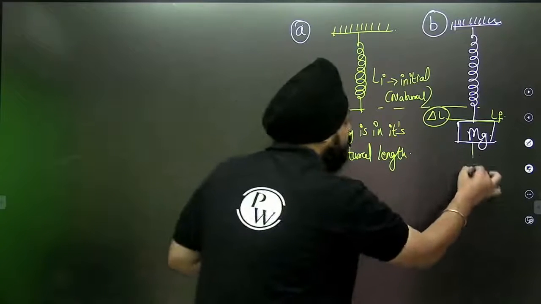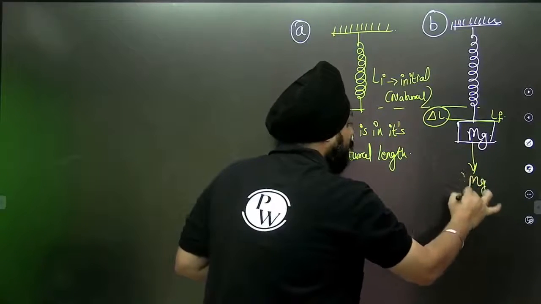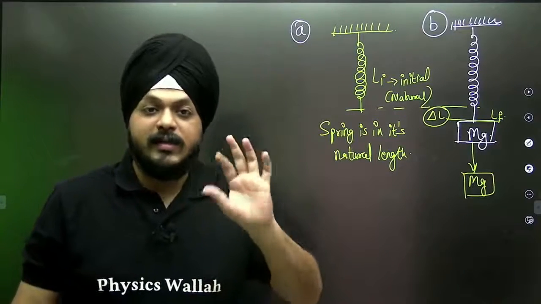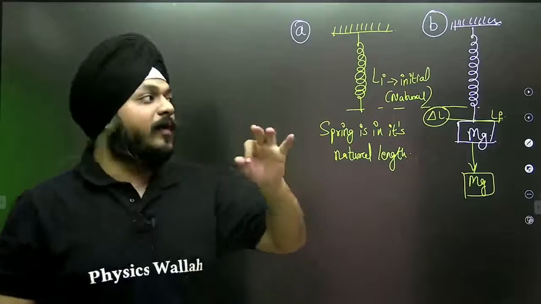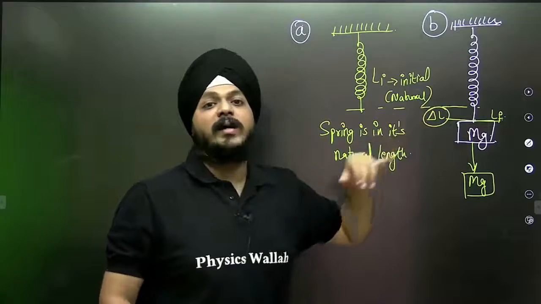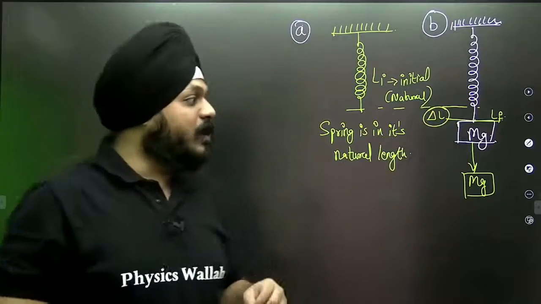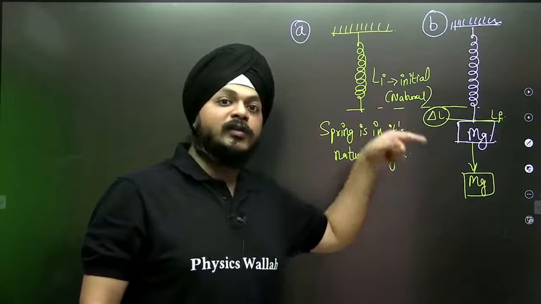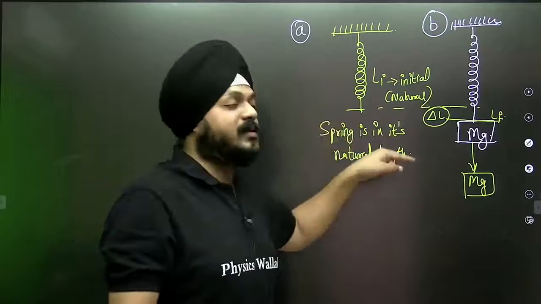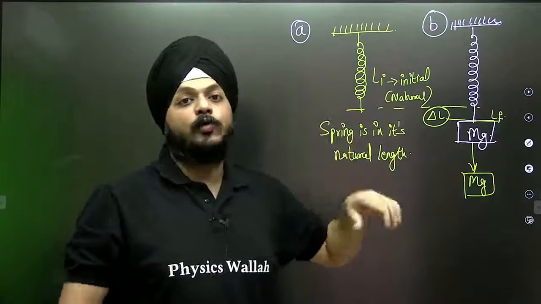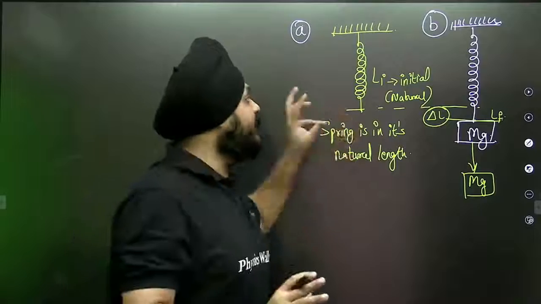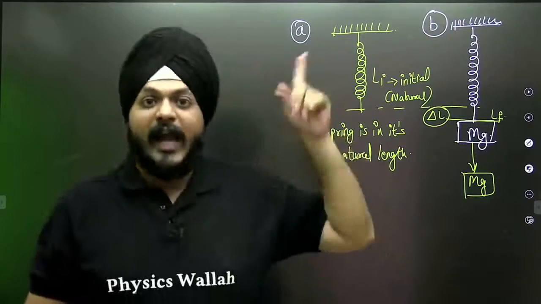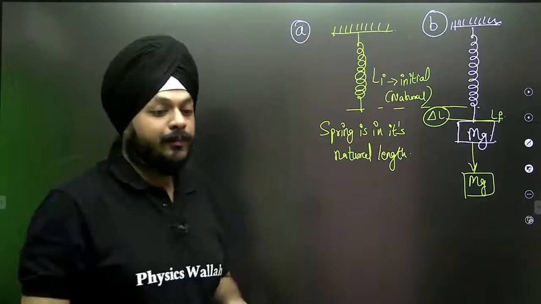So here mg is the force that is applied when we attach that mass to the spring. mg was the force applied in the downward direction, and that force was responsible for a stress, and because of that stress we observe configurational changes in the body that show the presence of strain.